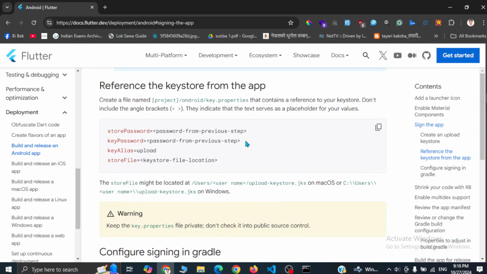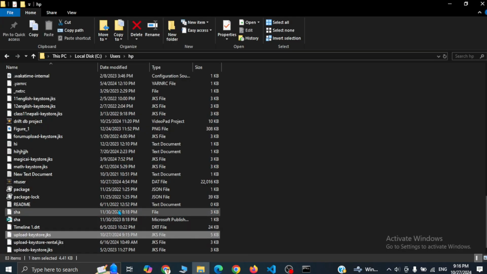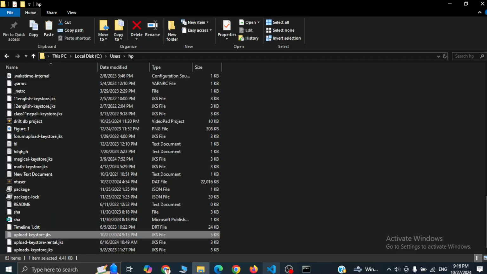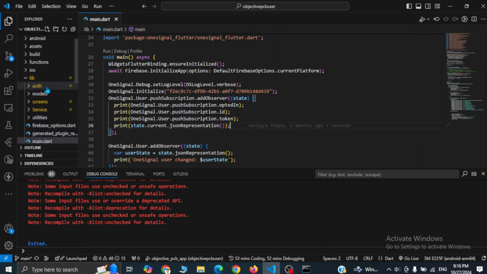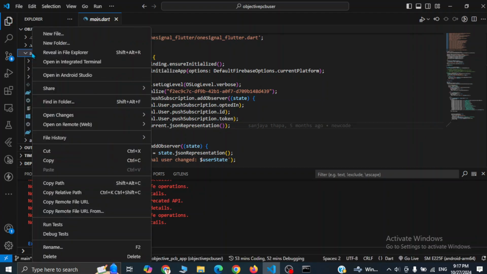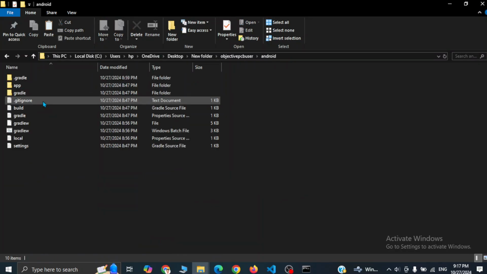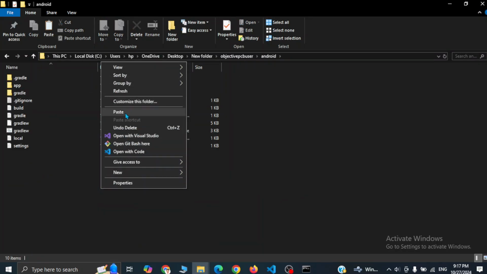After creating the keystore file, we have to reference the keystore from the app. So first of all, let's move this jks file into our app. I'll simply copy this and go back to our app, and I will open my app in the file explorer. I'll simply click on reveal in file explorer, go inside the Android folder, and simply paste the file here.